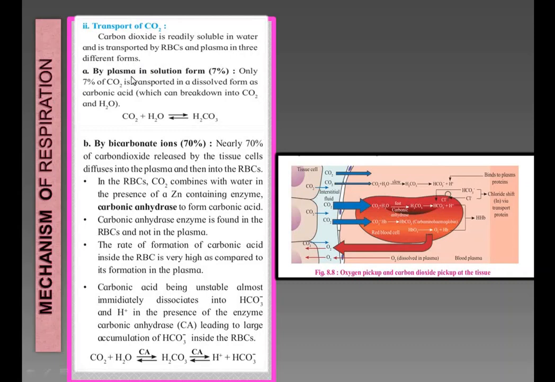The first form is transport by plasma in solution form. Only 7% of carbon dioxide is transported in a dissolved form as carbonic acid, which can break down into carbon dioxide and water. Carbon dioxide plus water can form carbonic acid, that is H2CO3. Here in the figure